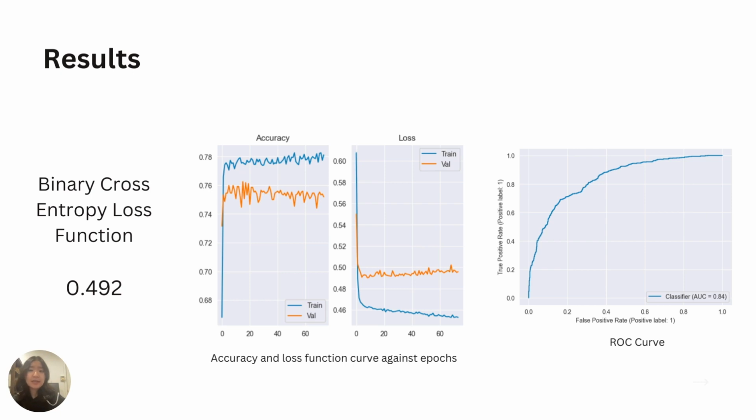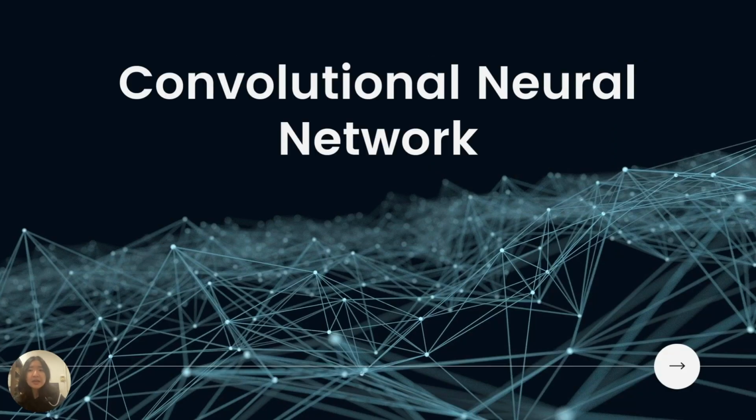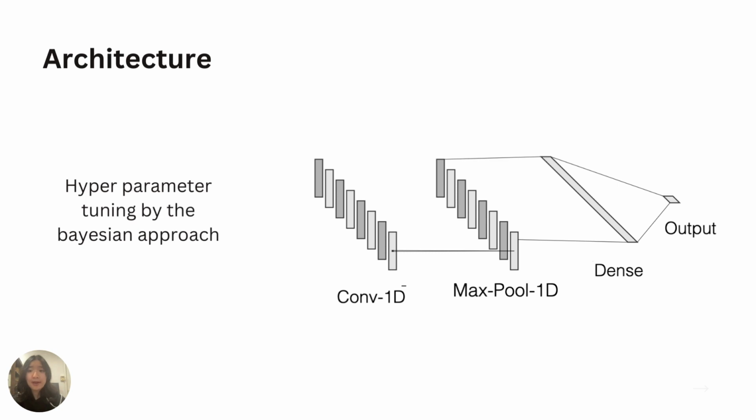After fitting it onto the training dataset, it was tested on the validation dataset. The model has a binary cross-entropy loss of 0.492 and an AUC of 0.84. The other model explored is a convolutional neural network. Convolutional neural networks are well known to be applied on image-related problems. However, they can also be applied onto time series.